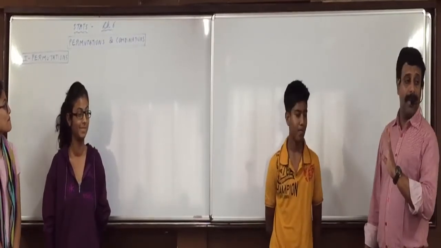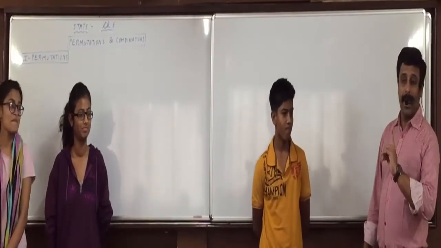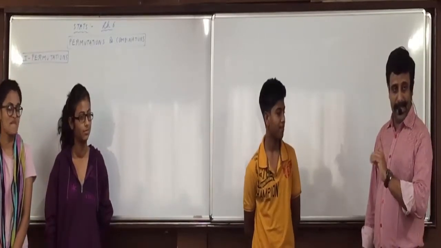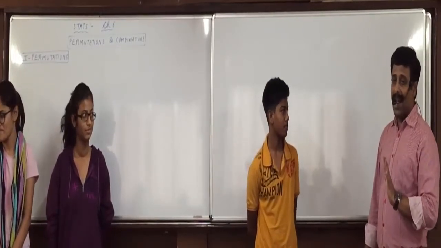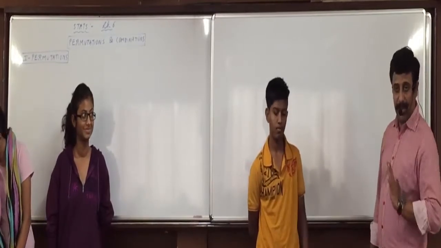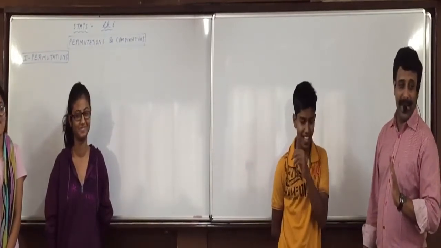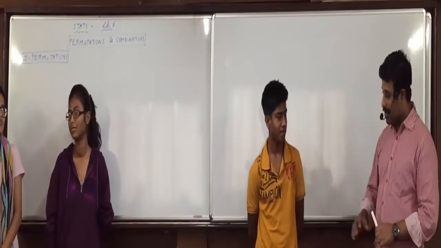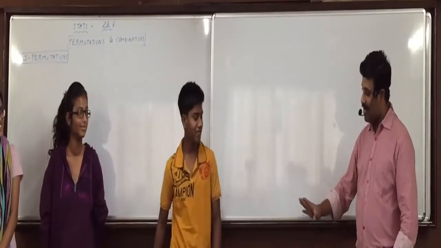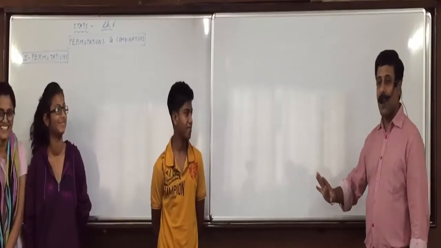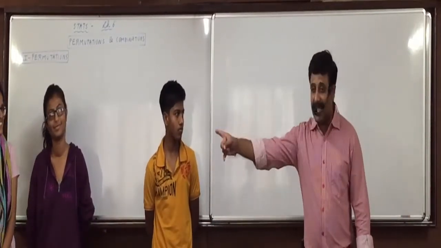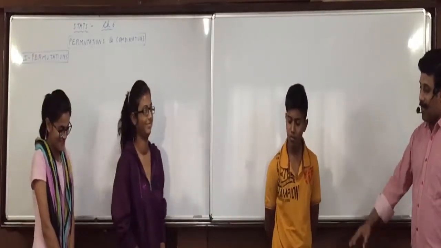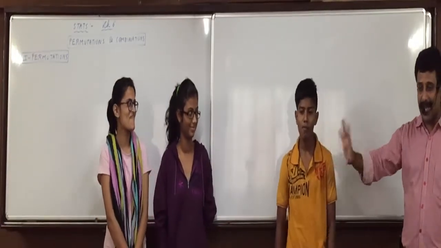Permutation, complete silence now. Permutation means arrangement. In one word, it's arrangement. Suppose I have to take a photograph of these 3 people. Then how many different ways can I take the photograph? Okay, go close. One way is the present one, what they are. Okay, come to the center a little bit, all the 3. One way is this itself, all the 3 are standing.